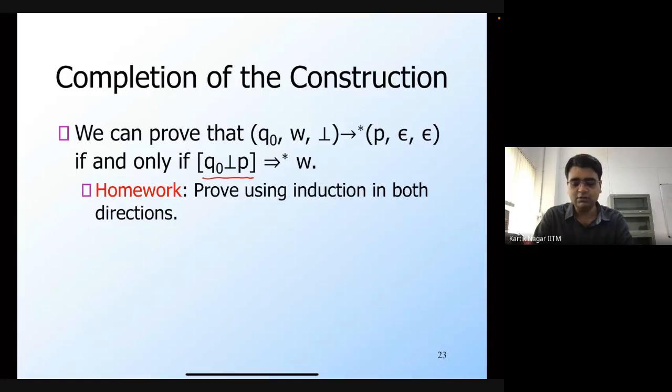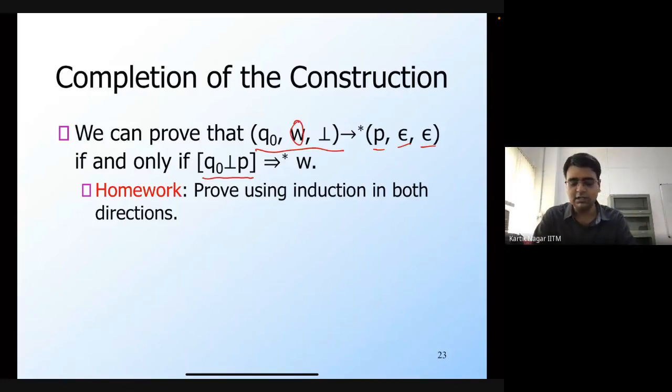There is an execution of the PDA, where we begin from q0, w and bottom. This is the start configuration of the PDA. And I will reach a state where I would have processed the entire string. The state would be p and there will be nothing on the stack. So this means that this particular w is going to be accepted.